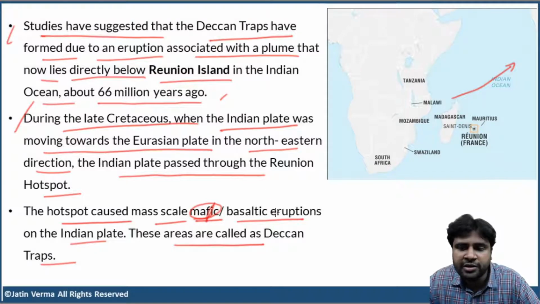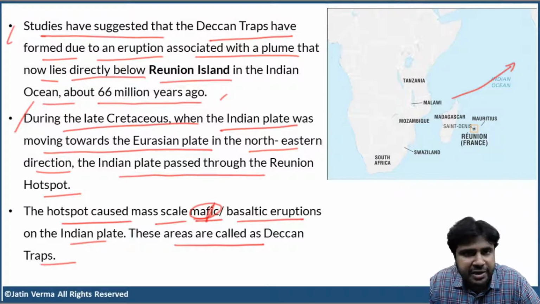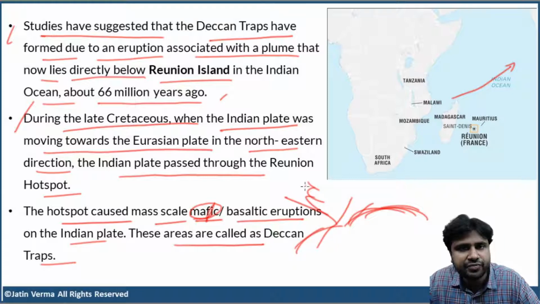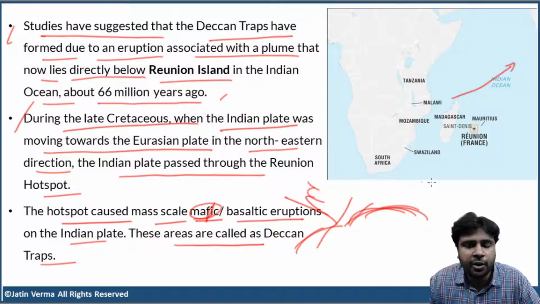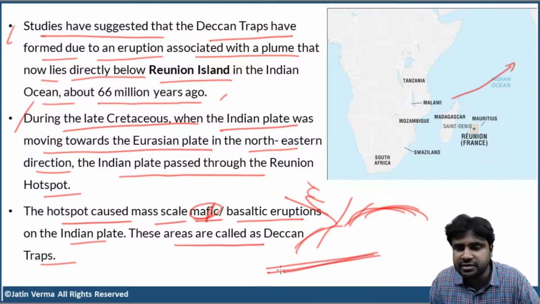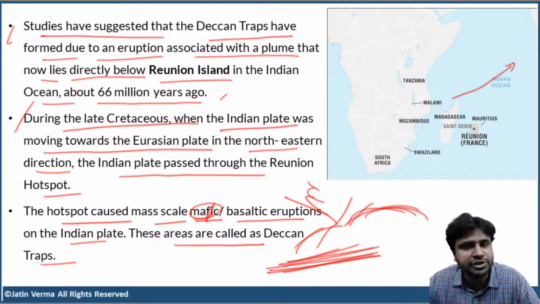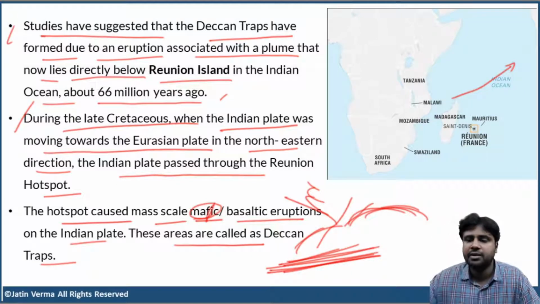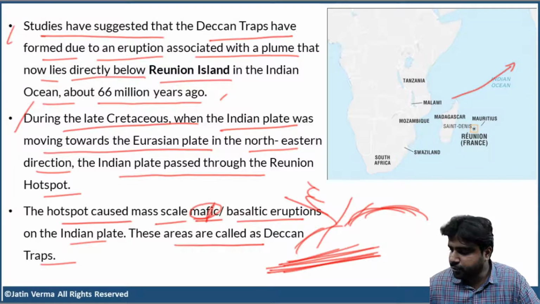So we all know that the mantle plume causes melting of the crust. The crust becomes very weak and large fissures or cracks appear on the crust. And through these fissures, there is a large outpour of lava in all directions. And this lava outpour causes thick accumulation of basalt sheets. That is how the Deccan Traps actually formed. Clear? So did you understand this formation of Deccan Traps?